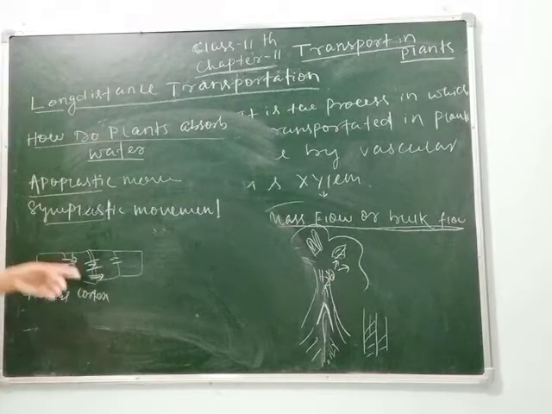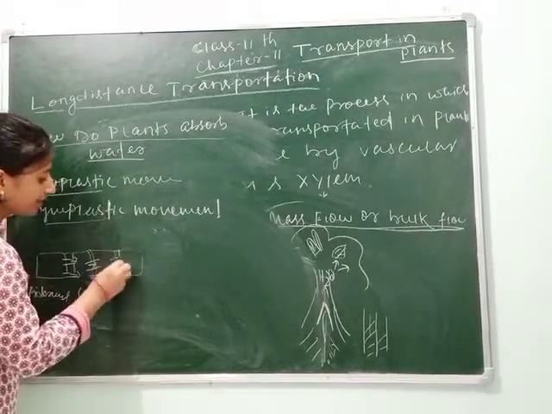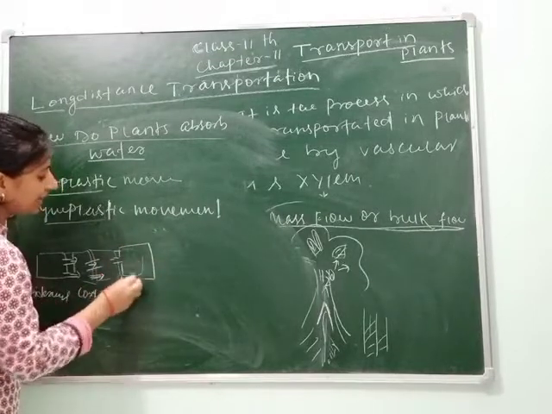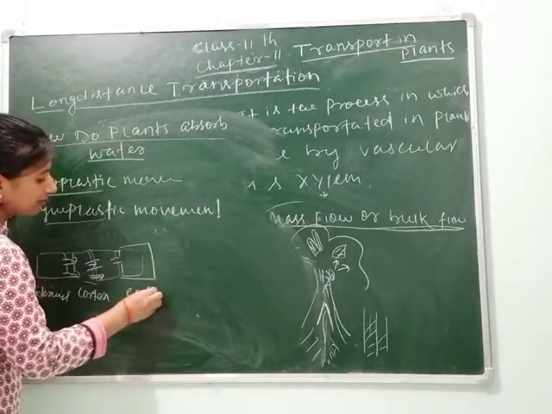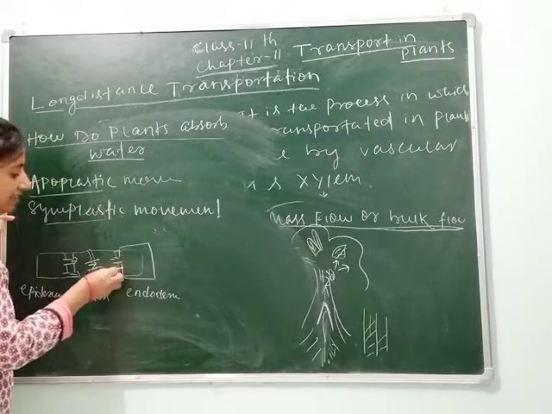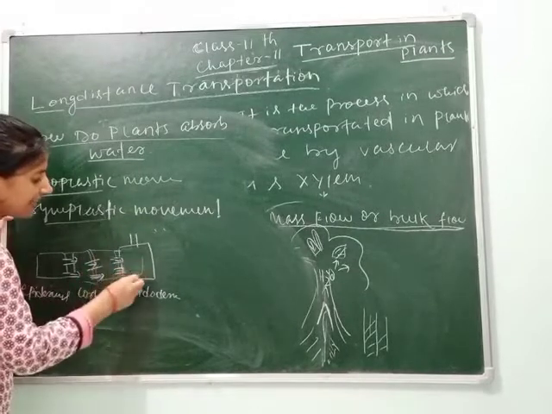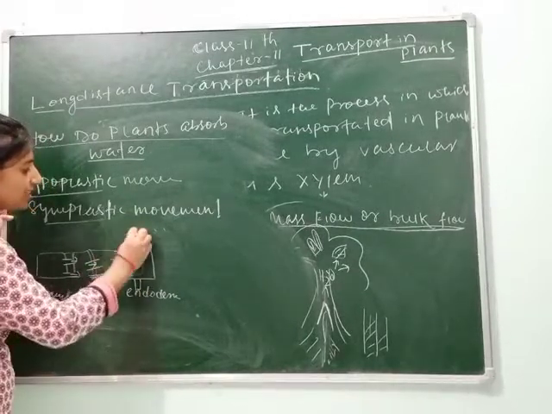This is epidermis, then your cortex, and this part is your endodermis. This is the inner part of the cell. When water enters the endodermis, the Casparian strip is present. You can see this.